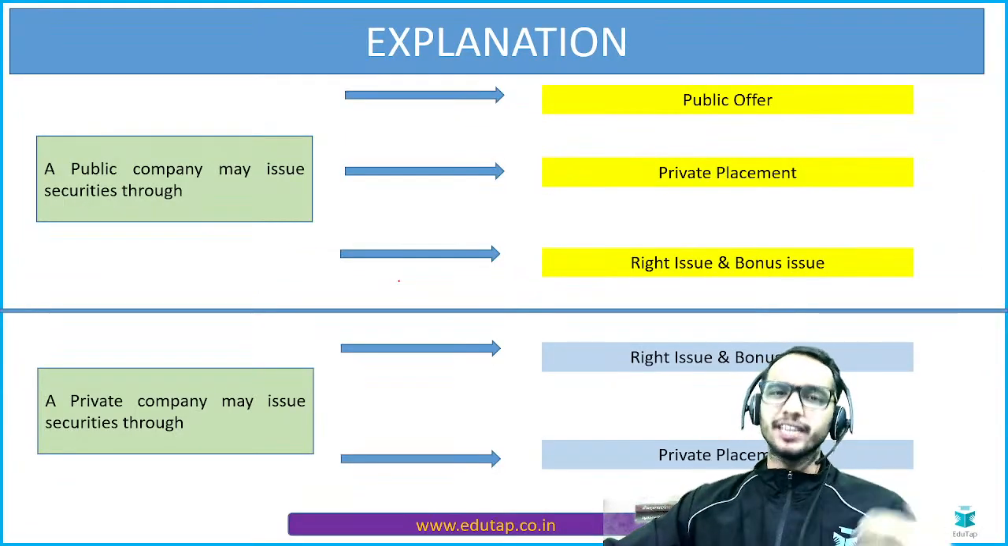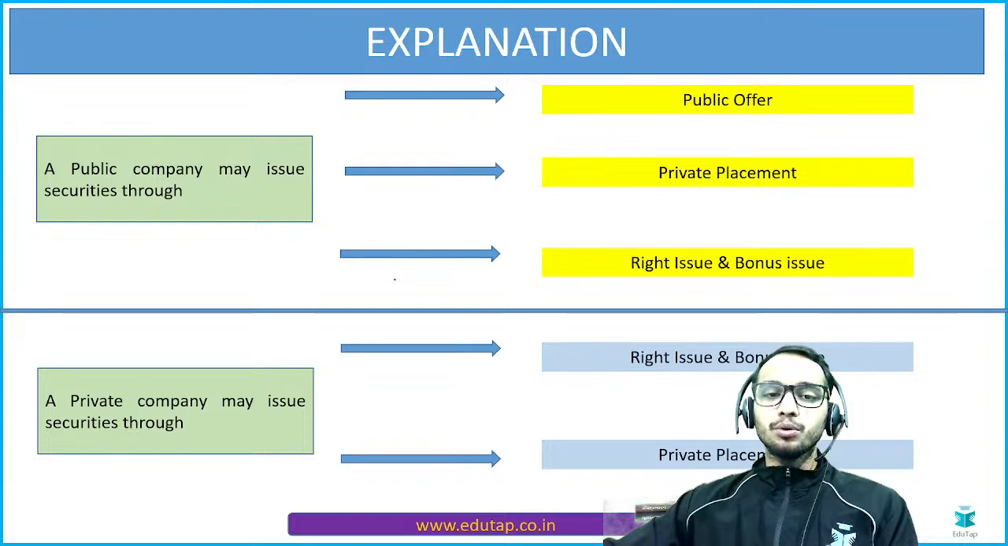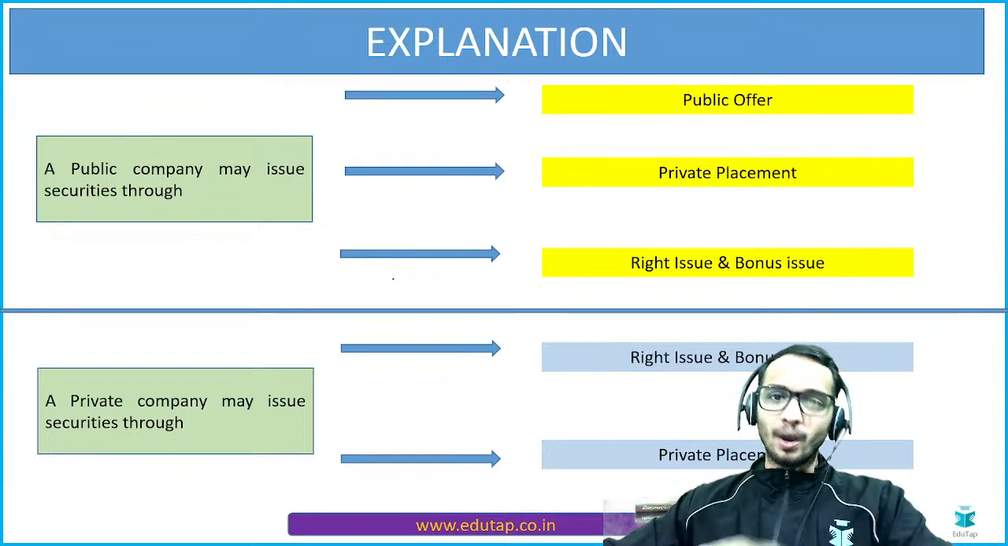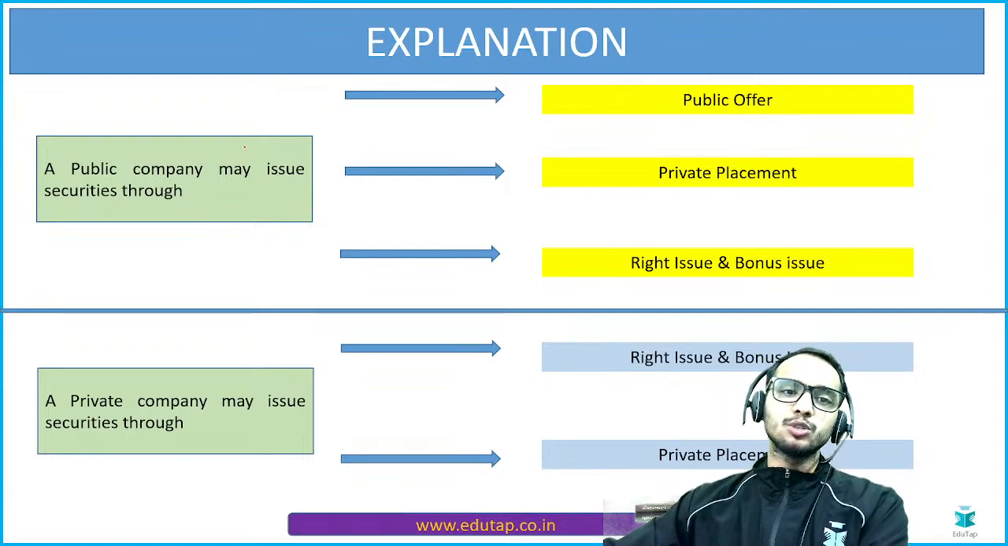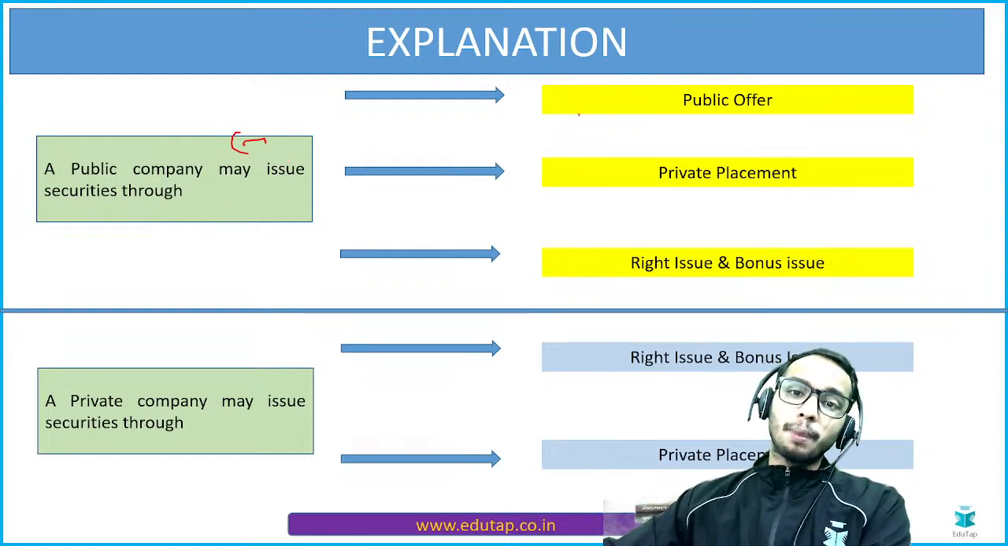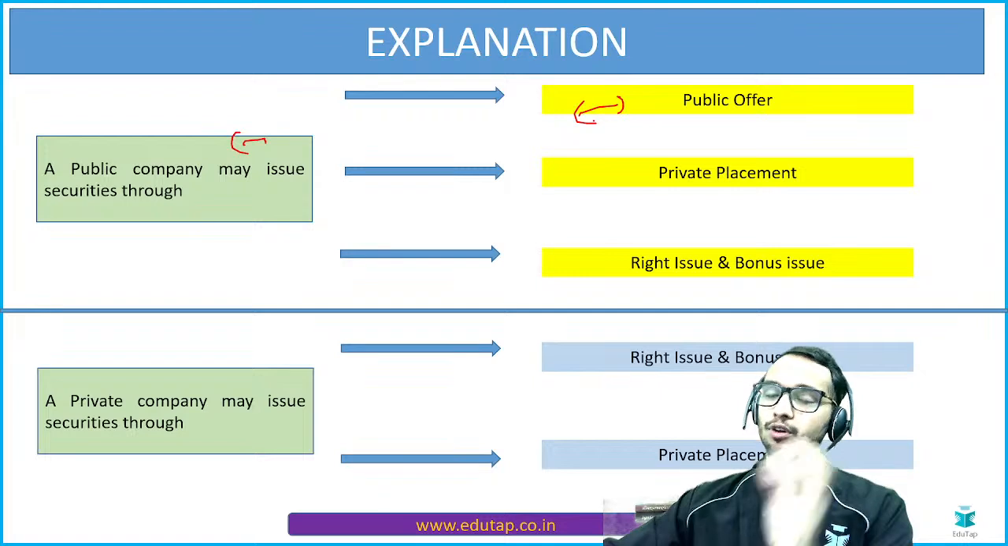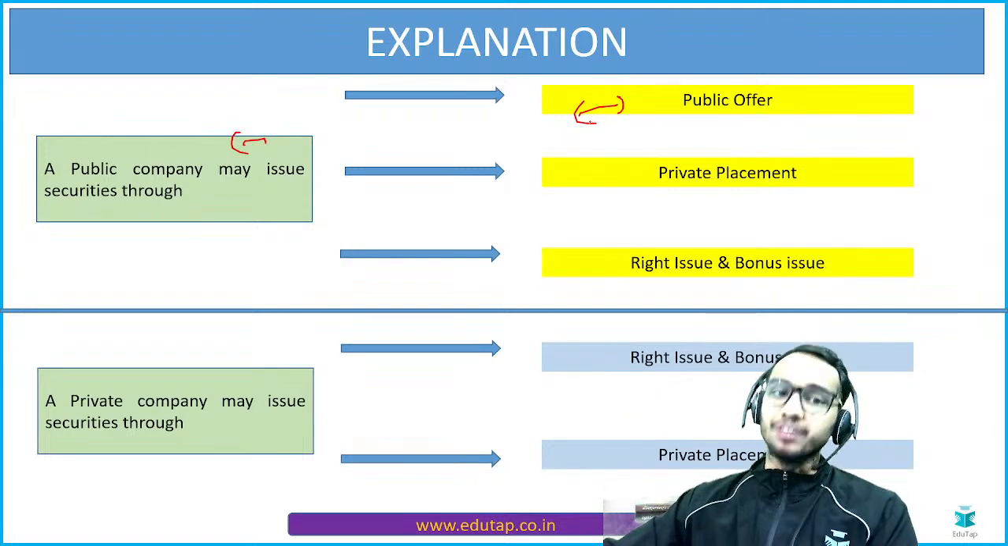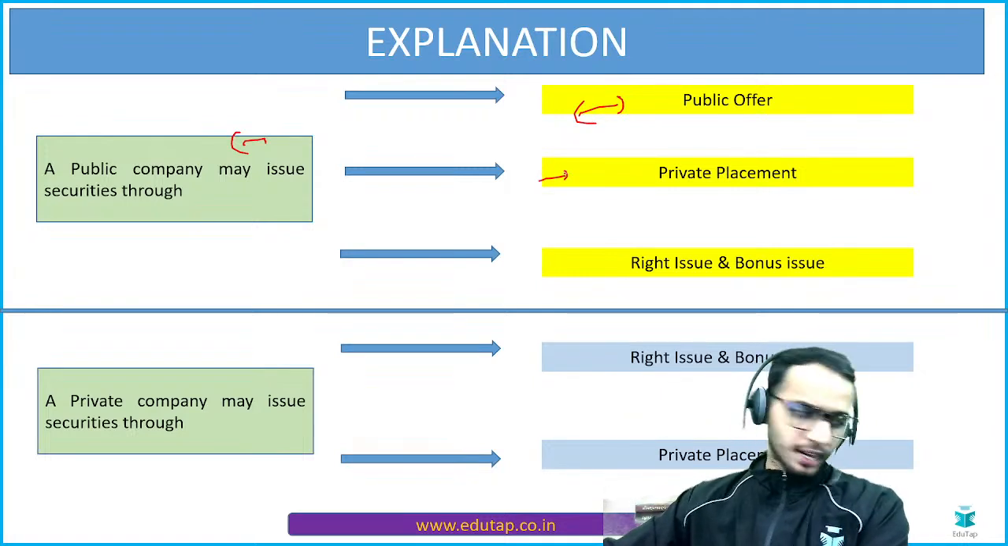Let's do some explanation part as well for this particular question, so that even if you don't know the concept or the clause, you should remember it right now while we were discussing the whole class, right? So a public company may issue securities. Securities mean the shares, right? In this case, through public offer. Public offer means from the general public, it can raise funds, right? Through private placement as well.